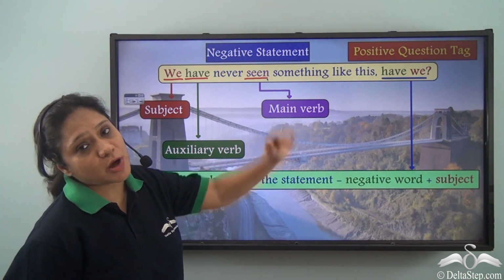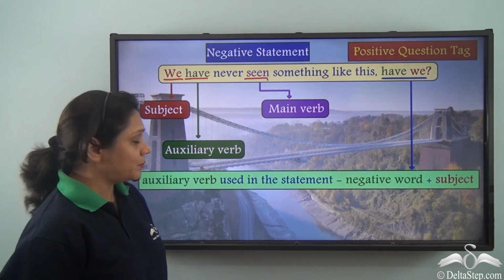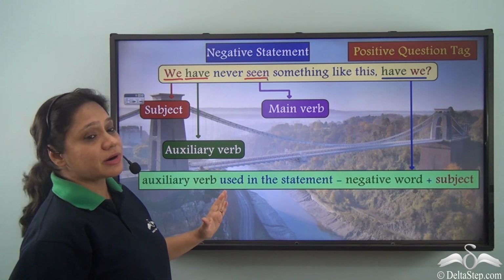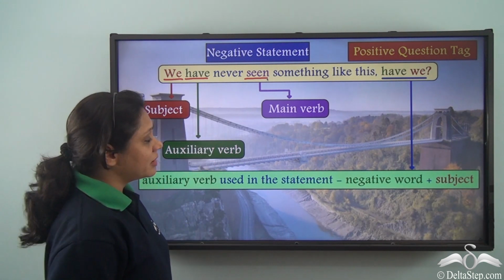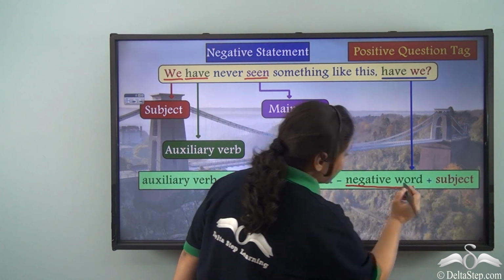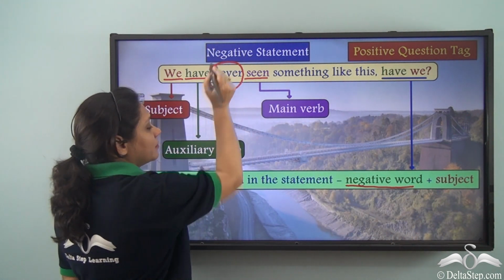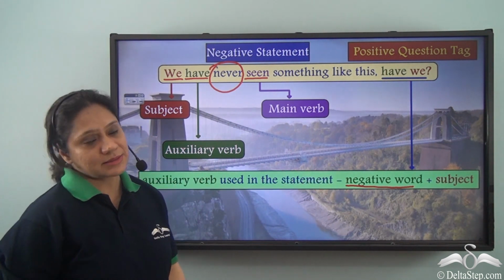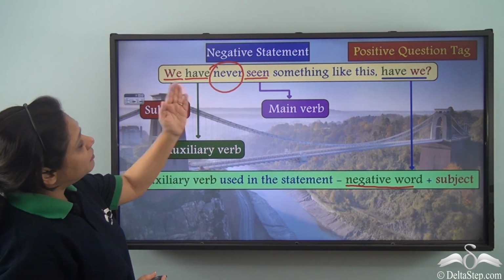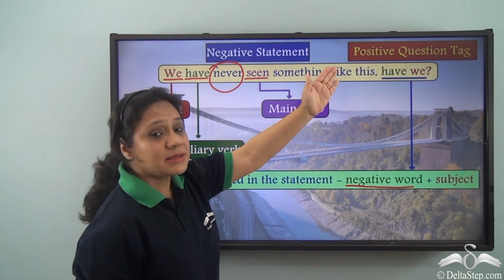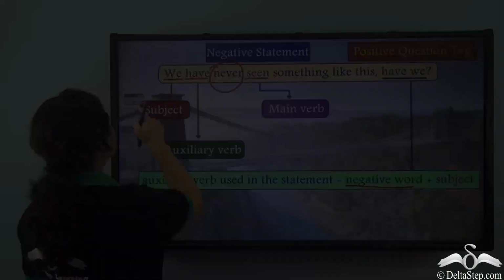How have we formed the positive question tag? Have we? We have used the auxiliary verb in the statement, which is have. We have removed the negative word. Which is the negative word here? Never. And then we have added the subject. So we have never seen something like this, have we?